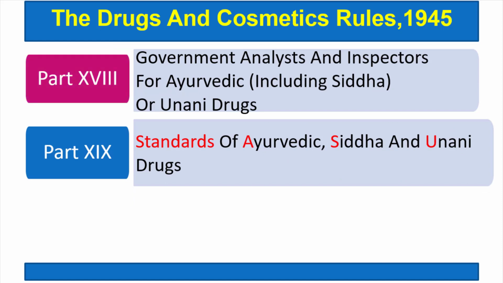Part 18 is for authorities like government analysts and inspectors for Ayurvedic, Siddha and Unani drugs, while part 19 is giving standards of Ayurvedic, Siddha and Unani drugs. So these are part 1 to part 19 of the rules, but there are schedules A to Y for these rules.